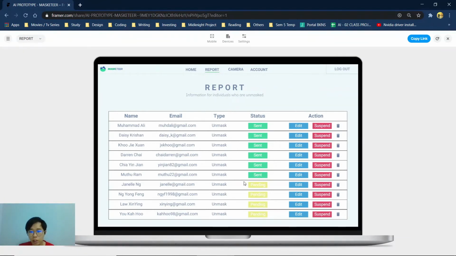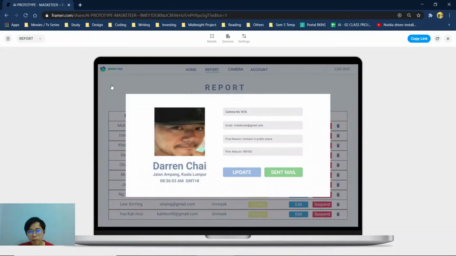Alright, so for example, if I click on the status of anyone, Darren Chai, you can see that the information is shown: the camera number that captured it, the email of Darren Chai, the fine reason, which is unmasked in a public place, and then the fine amount. You can click on update to update this information, or you can send out the email to Darren Chai. Besides that, the location that captured the image, the time, and also the image itself are displayed over here.